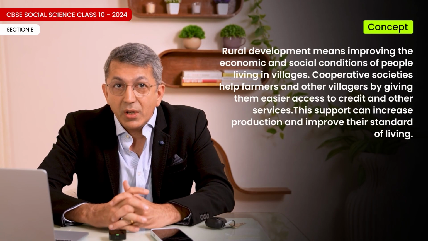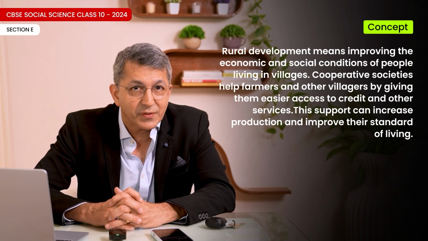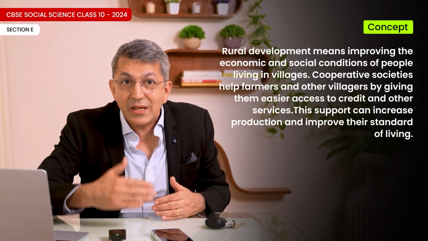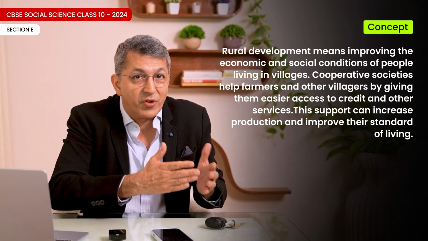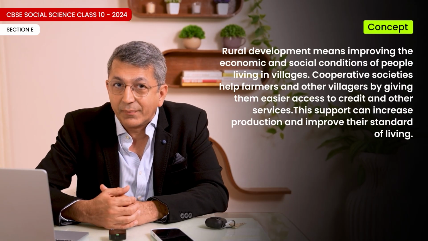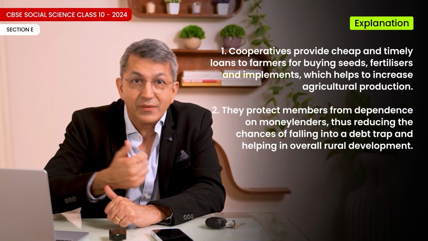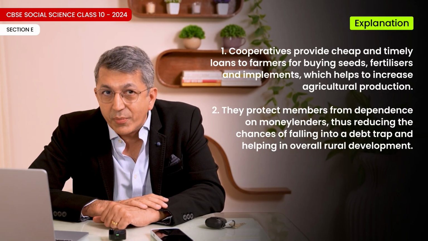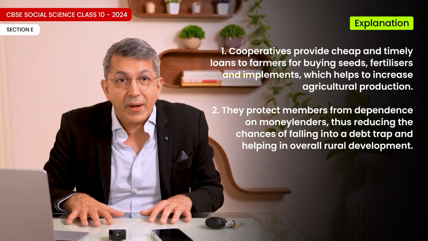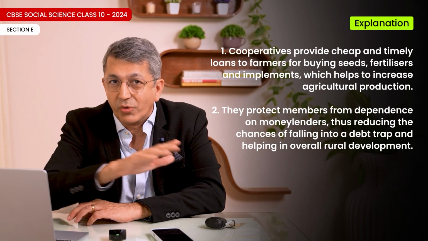34.2. Explain the contribution of cooperative societies in rural development. Answer: concept clarification. Rural development means improving the economic and social conditions of people living in villages. Cooperative societies help farmers and other villagers by giving them easier access to credit and other services. This support can increase production and improve their standard of living. Explanation. Cooperatives provide cheap and timely loans to farmers for buying seeds, fertilizers, and implements, which helps to increase agricultural production. They protect members from dependence on money lenders, thus reducing the chances of falling into a debt trap and helping in overall rural development.